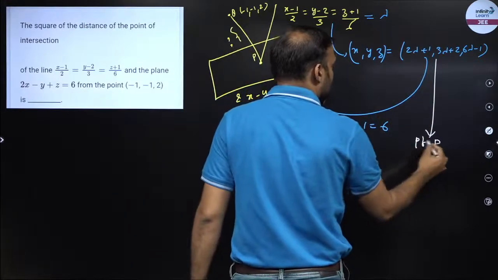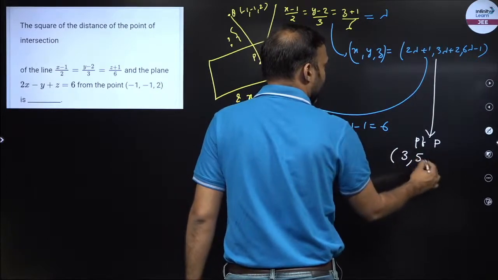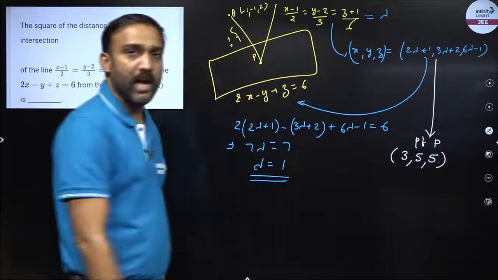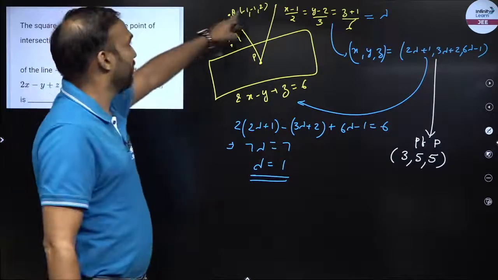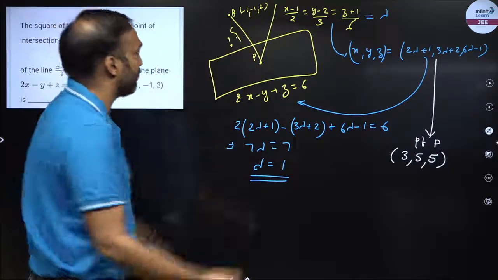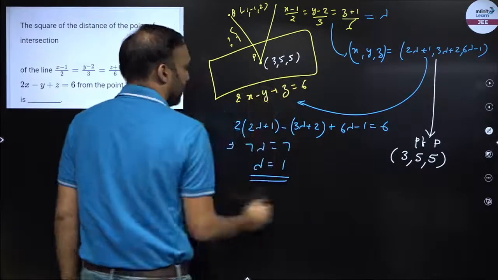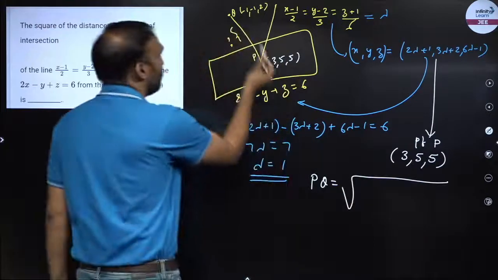Point P coordinates are, lambda को 1 डाल दो, 3, 5, 5, right? I have replaced lambda by 1, so I got 3, 5, 5. Now Q is -1, -1, 2 and P is 3, 5, 5. So I have to find the distance between PQ, right? So distance of PQ, I will use the distance formula under root of x2 minus x1.